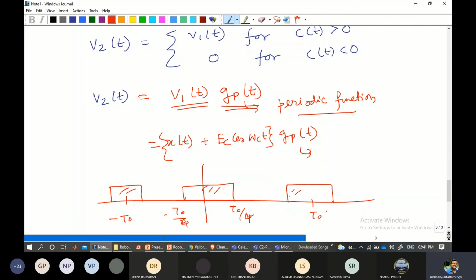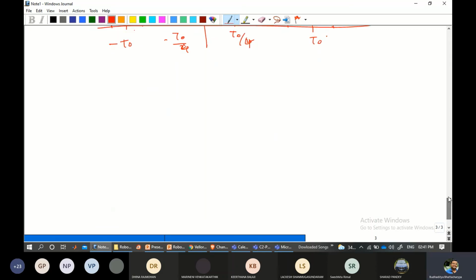Now, if they are periodic in nature, a Fourier series can be used. Again, some alien terms, I know. A Fourier series can be applied on it. But the consequence that is most important from your side is that when we do that, V2 will become something like x(t) plus Ec cos omega ct. So this is the first part. And g(t) can be represented as half plus 2 by pi summation n equal to 1 to infinity.